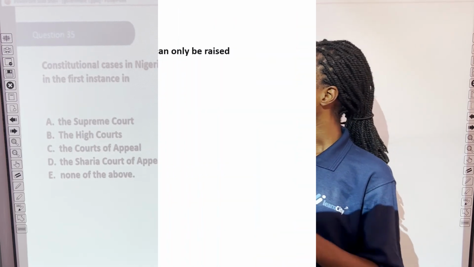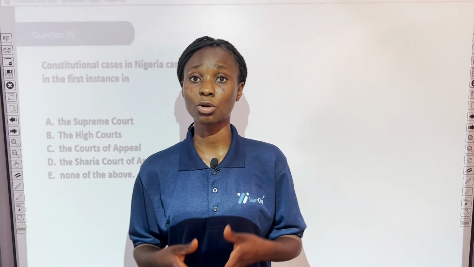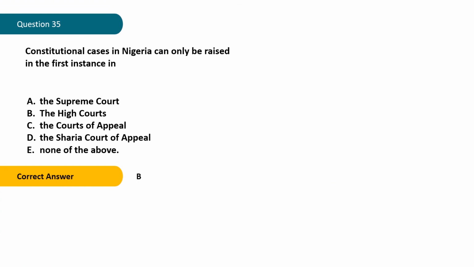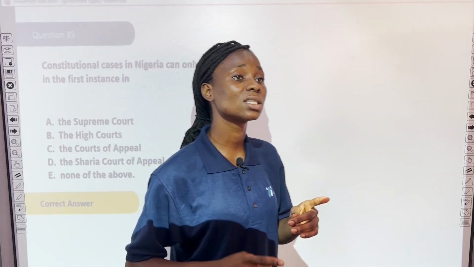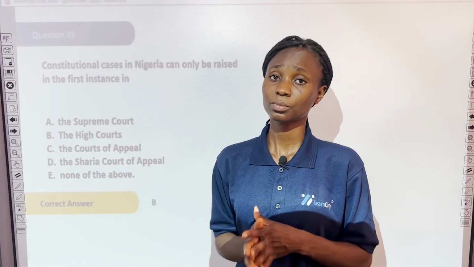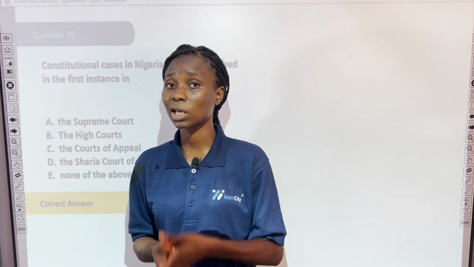Question 35. Constitutional cases in Nigeria can only be raised in the first instance in A. the Supreme Court, B. the High Courts, C. Courts of Appeal, D. the Sharia Court of Appeal, E. none of the above. What is the correct answer? Well, the correct answer would be B, which is the High Courts. Remember, we are looking at constitutional cases. For constitutional cases, the first point of report is the High Court. The Supreme Court is the highest. So we would start with the High Court in a constitutional case.